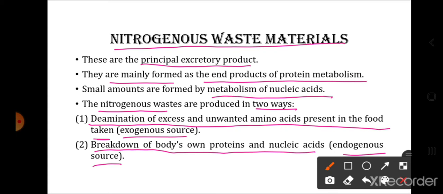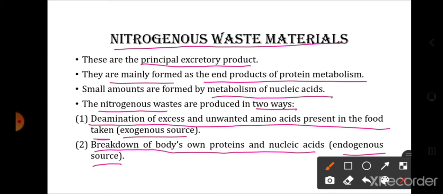So how are these nitrogenous wastes produced? Nitrogenous waste is produced mainly by the metabolism of protein. Some amount is also produced by the metabolism of nucleic acids. So there are two ways in which these nitrogenous wastes are produced. One is deamination, that is, removal of the amino group.